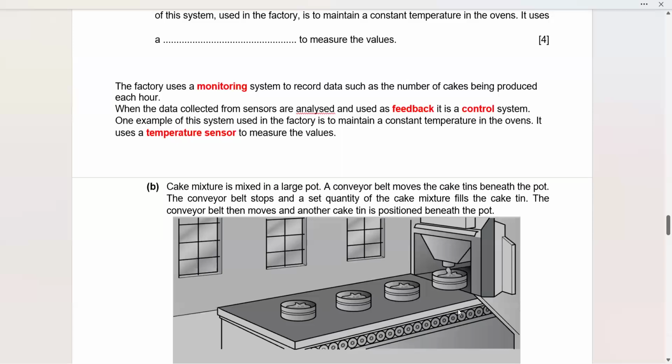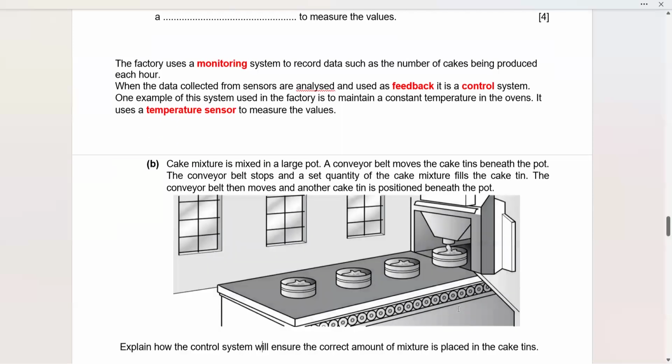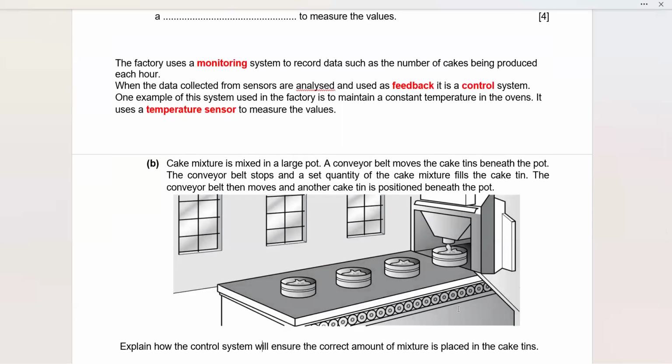Now, part B. Cake mixture is mixed in a large pot. A conveyor belt moves the cake tins beneath the pot. The conveyor belt stops and a set quantity of the cake mixture fills the cake tin. The conveyor belt then moves and another cake tin is positioned beneath the pot.